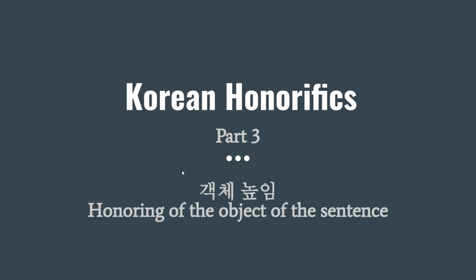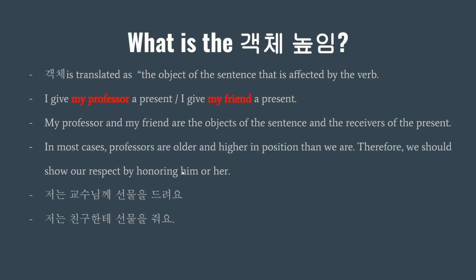So what is the 객체높임? So this is translated as the object of the sentence. So the word 객체 is the object, and 높임, you know, right? The honoring. So you know the object in the sentence, right? From the English grammar, like for example, the sentence I gave my professor a present and I gave my friend a present. So these are two sentences. So my professor and a present, my friend and a present are the objects of the sentence, right?